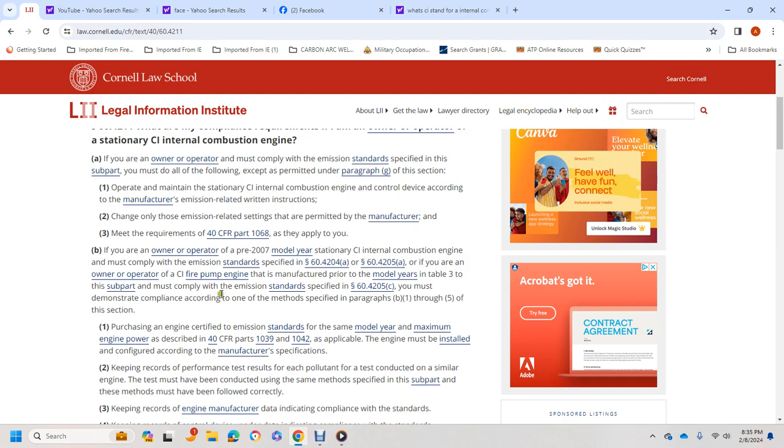You must demonstrate compliance according to one of the methods specified in paragraphs (b) through (5) of this section. Purchasing an engine certified to the emission standards for the same model year and maximum engine power described in 40 CFR parts 1039 through 1042. The engine must be installed and configured in accordance with the manufacturer's specifications.